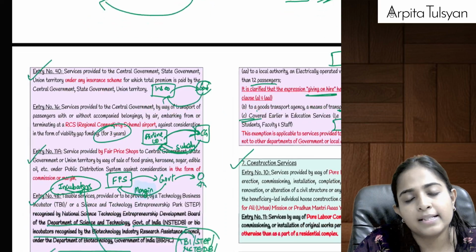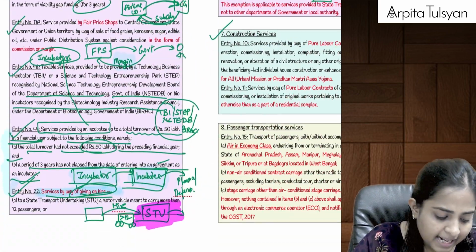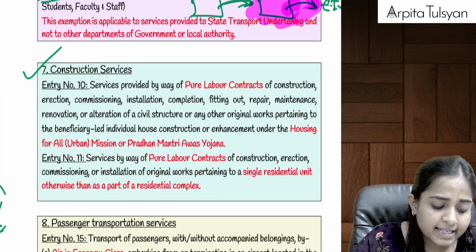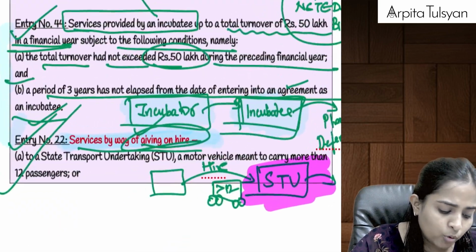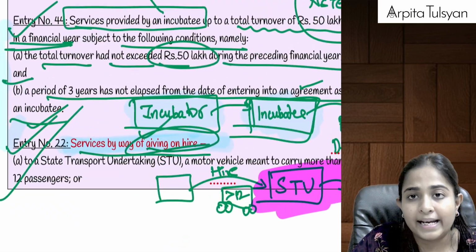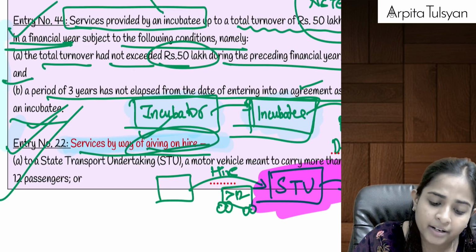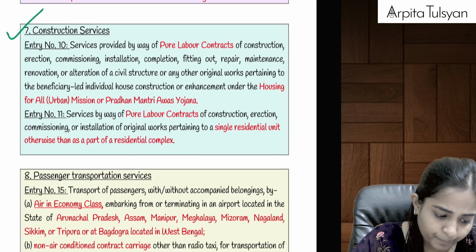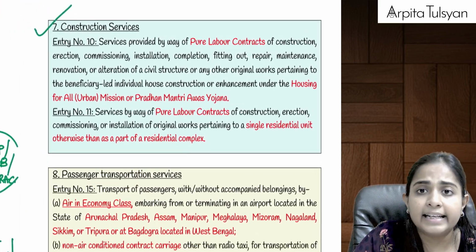We are providing services to governmental authority. That is important. Incubator, incubatee, you can definitely remember. Yes, and this point, entry number 22A. Entry number 22A is giving of motor vehicle on hire to a state transport undertaking. Many a times questions have been tested on this also. Are we clear till here, everyone?